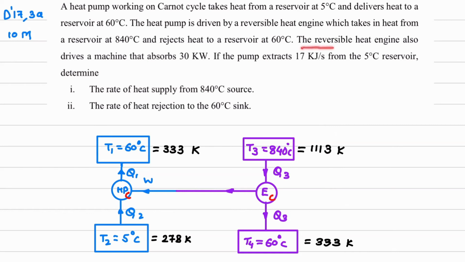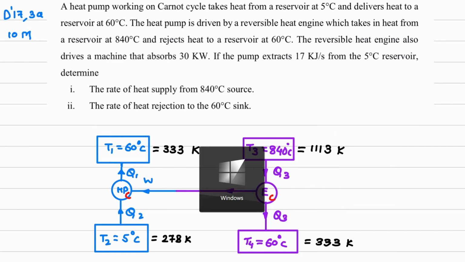Now understand the next data. The reversible heat engine also drives a machine that absorbs 30 kilowatt power. So here what is given is that this engine, whatever power it is producing, is divided over here. And what is the unit over here? This unit is kilowatt. So instead of using Q1, Q2, Q3, Q4, I'll use dot.